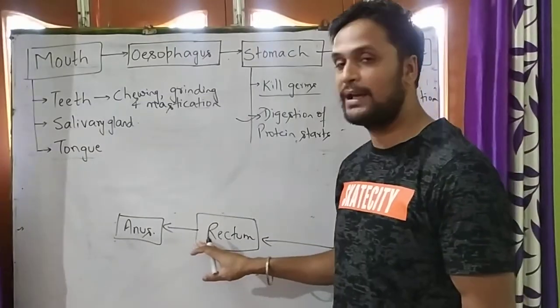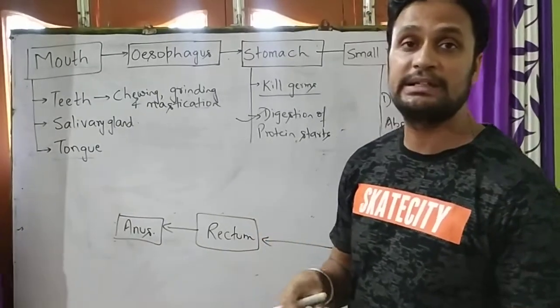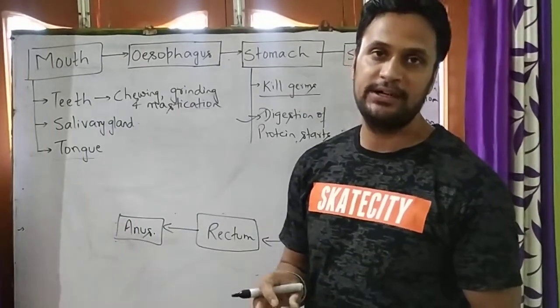Now the rectum passes those undigested food to the anus. The process of excreting the undigested food is known as defecation.